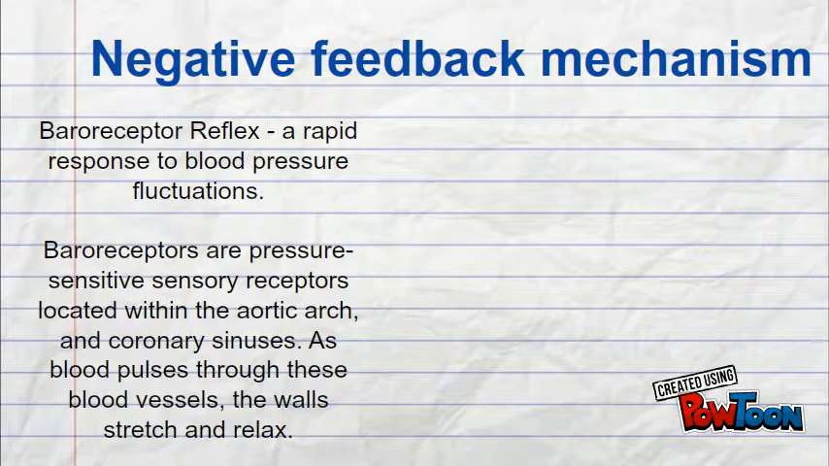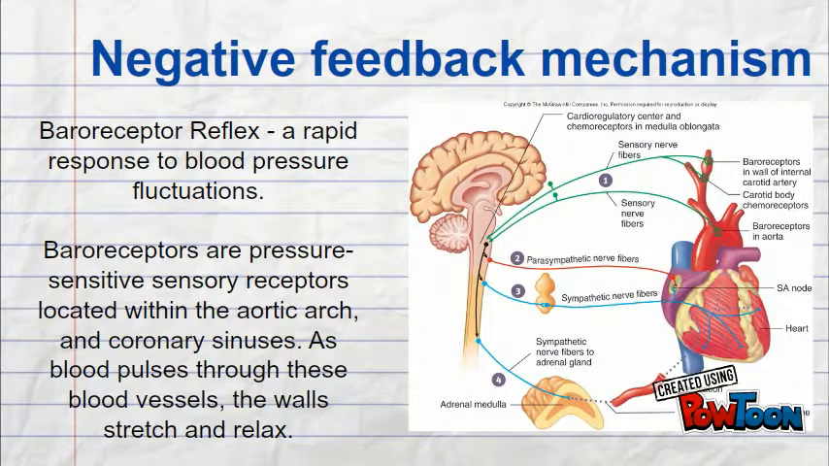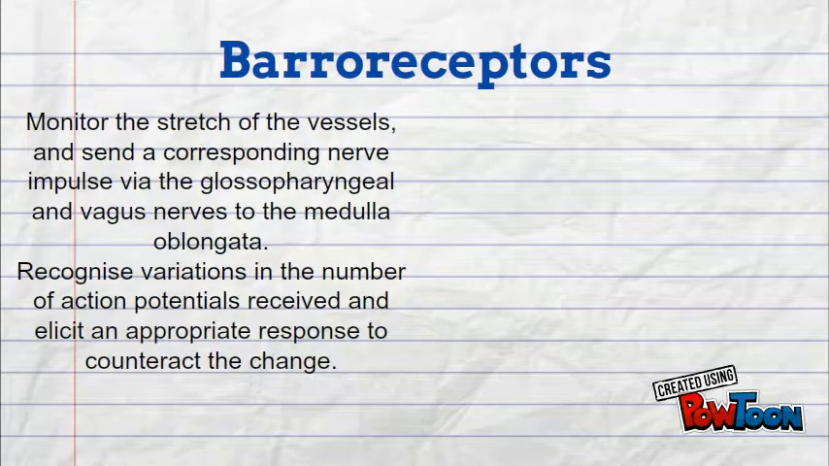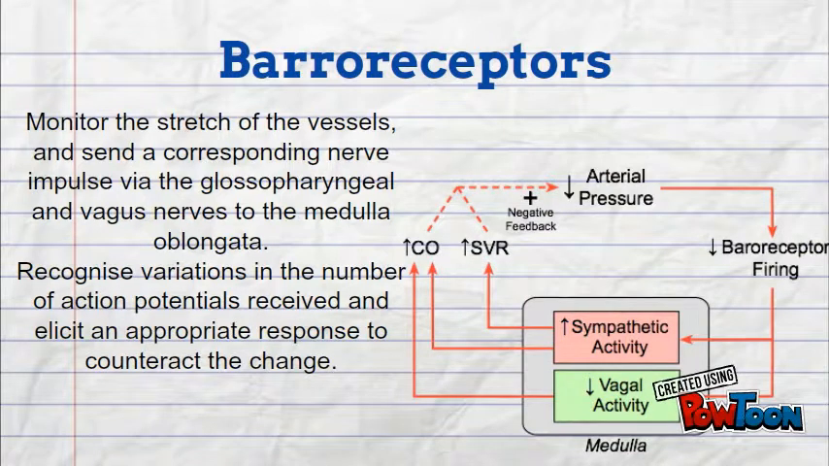A significant negative feedback system in the maintenance of homeostasis is the baroreceptor reflex. It's a rapid response to blood pressure fluctuations. Baroreceptors are pressure-sensitive sensory receptors located within the aortic arch and carotid sinuses. As blood pulses through these blood vessels, the walls stretch and relax. The baroreceptors monitor the stretch of the vessels and send corresponding nerve impulses via the glossopharyngeal and vagus nerves to the cardiovascular and vasomotor centers of the medulla oblongata.